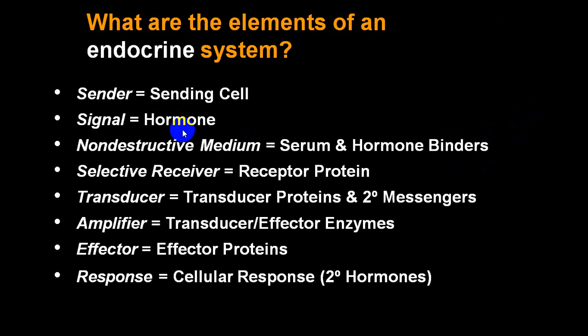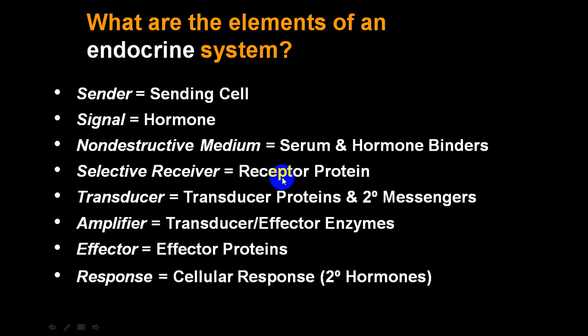These hormones combine with a serum protein. We call it a serum hormone binder. This is a non-destructive medium. This will be transmitted and go to a target organ. So it goes to a selective receiver. We call it a receptor protein.